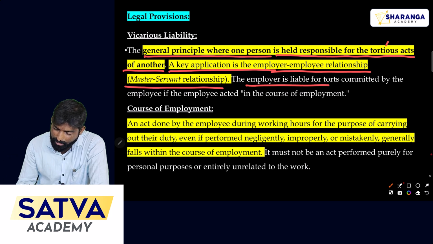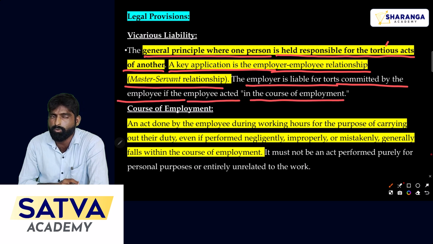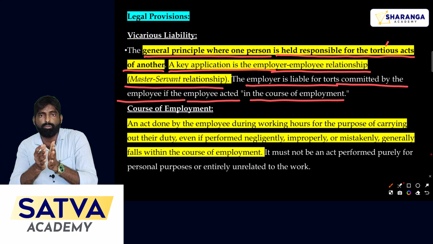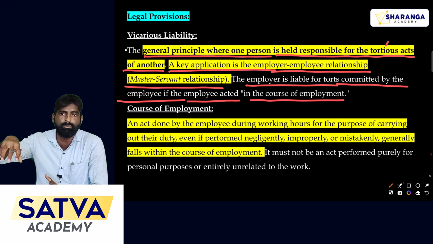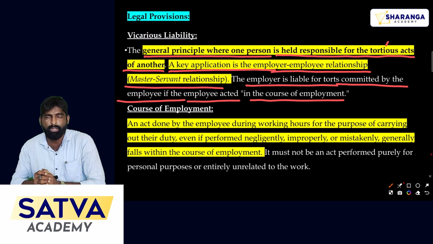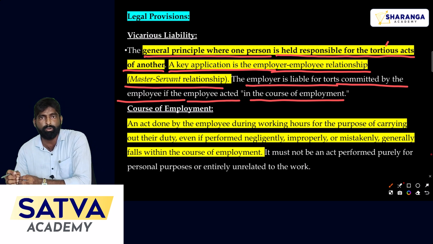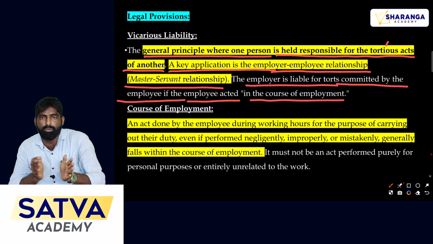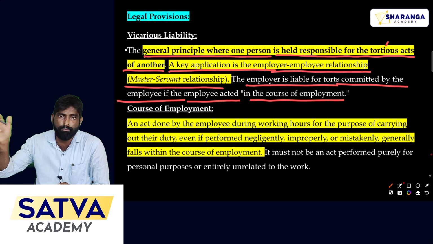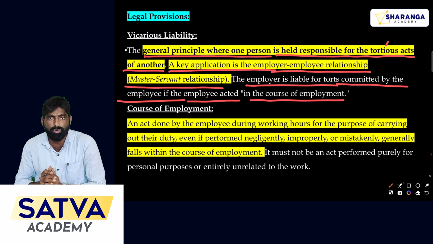Now the employer is liable for the torts committed by the employee if the employee acted in the course of employment. So an employer should pay the compensation only in those cases where the employee is doing the act of the employer, or in the course of the business. If it comes under the customary business activities, then the employer is liable to pay for the wrong committed by the employee. If any party suffers because of the act of an employee, and that act is during the course of the business, then the employer should pay the compensation to the third party, that is the person who faced the loss or damages.